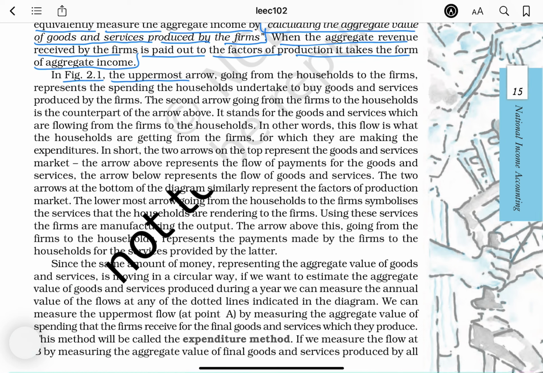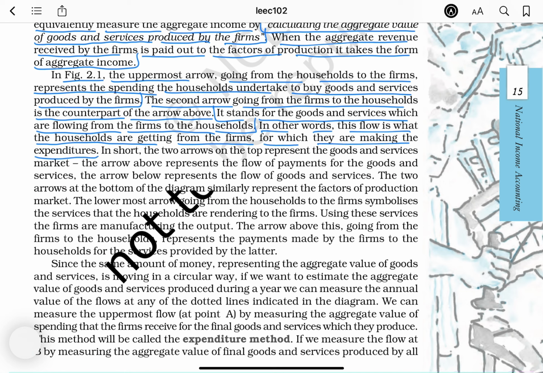In figure 2.1, the uppermost arrow going from the households to the firms represents the spending the households undertake to buy goods and services produced by the firms. The second arrow going from the firms to the households is the counterpart of the arrow above. It stands for the goods and services which are flowing from the firms to the households. In other words, the flow is what the households are getting from the firms for which they are making the expenditure. In short, the two arrows on the top represent the goods and services market.